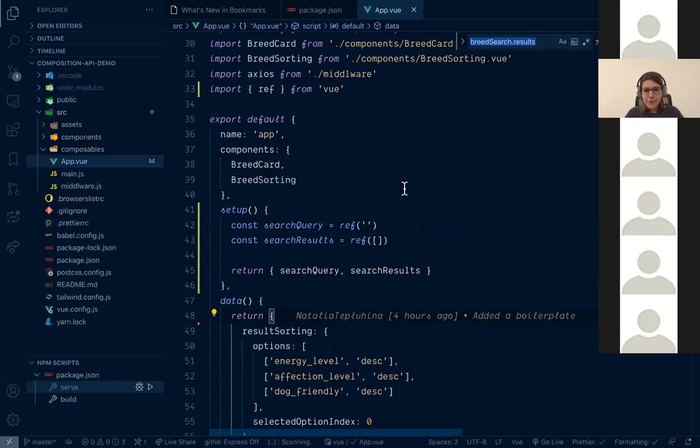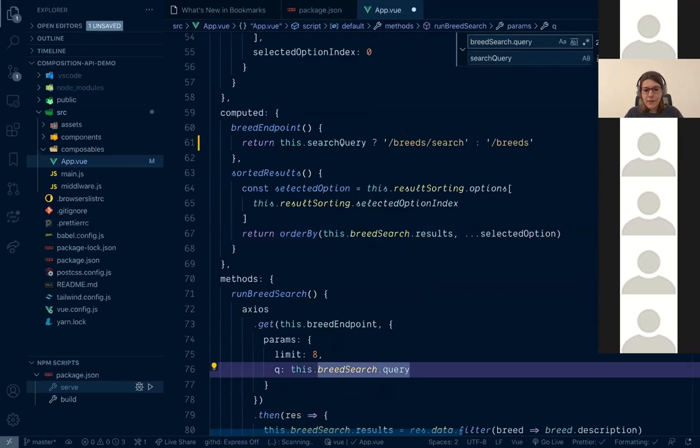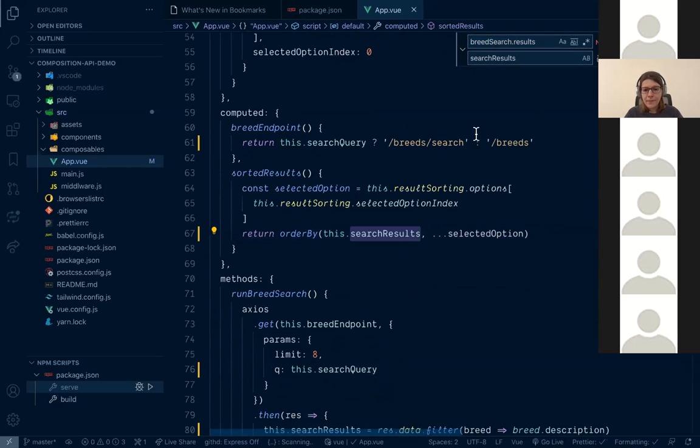So we have breedSearchQuery, and we want to replace it with searchQuery. Okay, let's replace everything, and let's do the same for results. Okay.